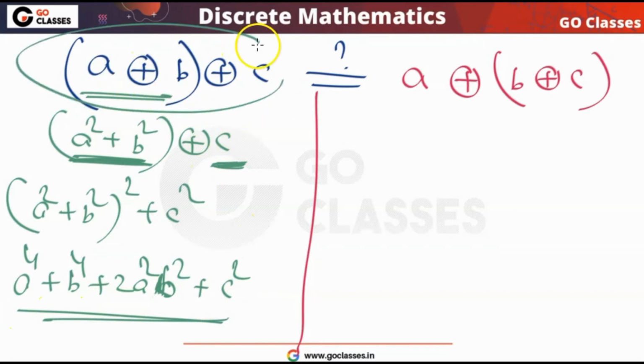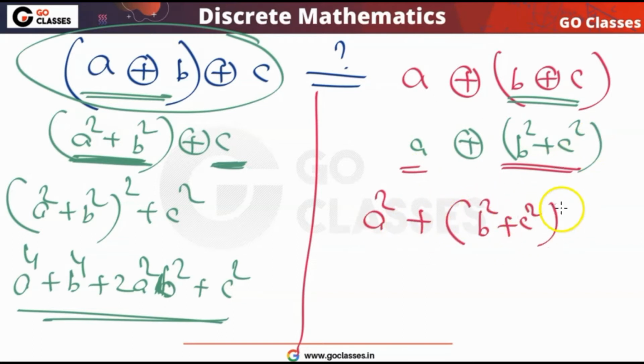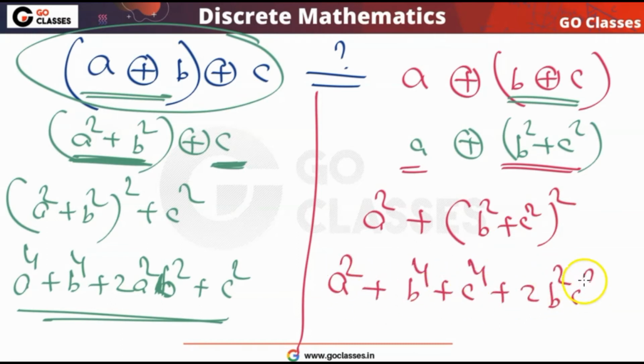Now let's calculate the other side. What is B XOR C? This is B square plus C square. Now, what is A XOR (B square plus C square)? That is nothing but A square plus (B square plus C square) whole square. So finally I have A square plus B power 4 plus C power 4 plus 2B square C square.